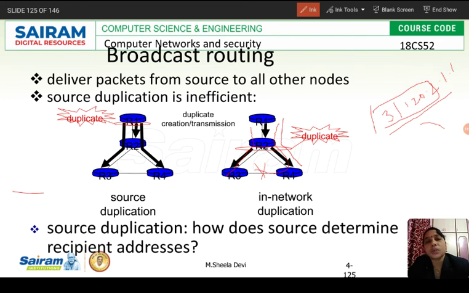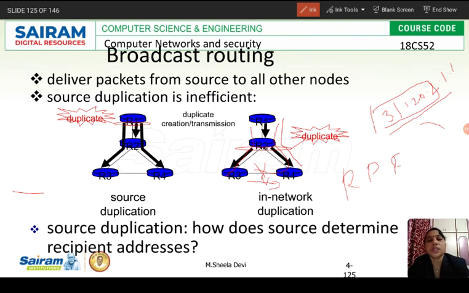Since R1 to R2, R4, and R4 to R3 is not the shortest path, R3 will not accept the packet sent by R4. Similarly, if R3 forwards to R4, R4 also will not accept that packet since it has not received the packet through its shortest path, that is R1 to R2, R2 to R4. This is called reverse path forwarding.